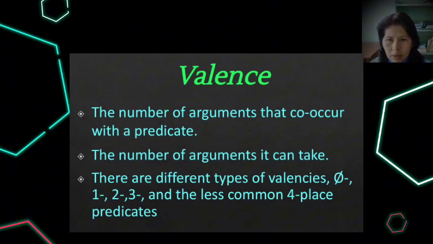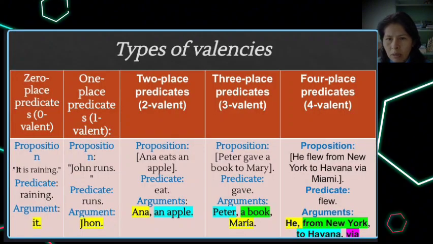So what's a valence? A valence, as we said, is the number of arguments that can co-occur with a predicate, or the number of arguments that a verb can have. So the valence of a predicate refers to the number of arguments it can take to form a complete and grammatically correct sentence. And also there are different types of valences, like the 0, 1, 2, 3, and the less common 4-place predicate.